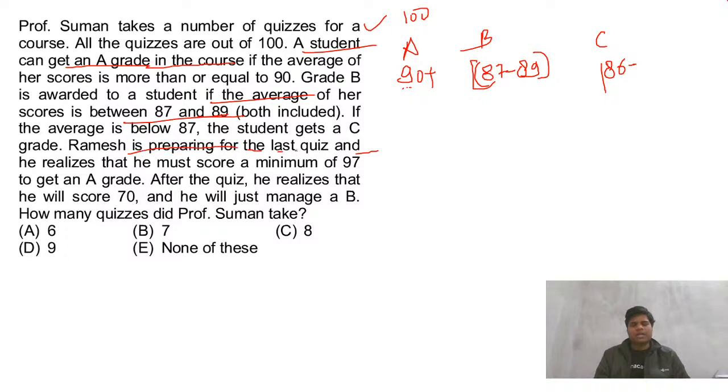Ramesh is preparing for the last quiz and he realizes that he must score 97 to get an A grade. After the quiz, he realized that he will score 70 and he will just manage a B. How many quizzes did Professor Suman take? Anyone has got the answer? Let me check.